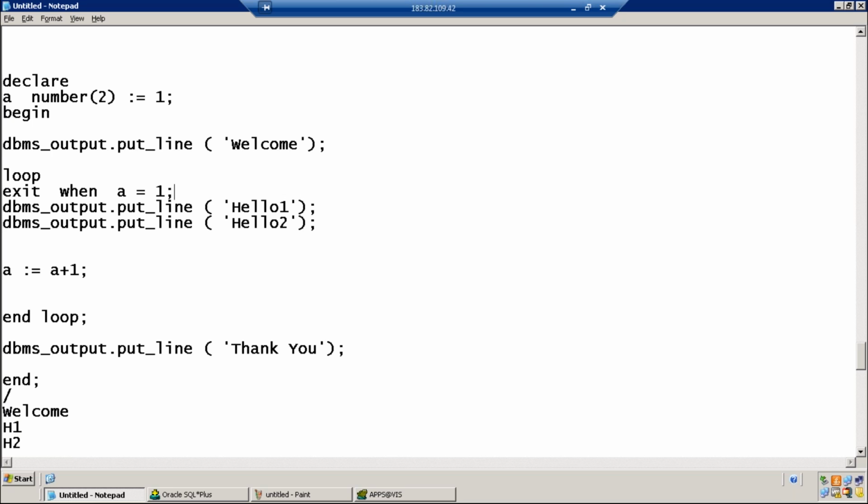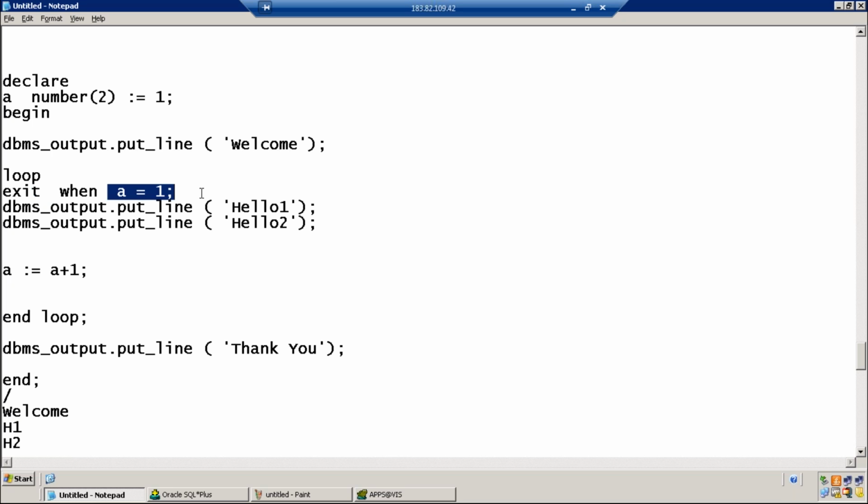What is the output now? First welcome is printed. Control enters the loop. The first line is the exit statement: exit when a equal to 1. What is the current value of a? 1. 1 equals 1, the condition is true.